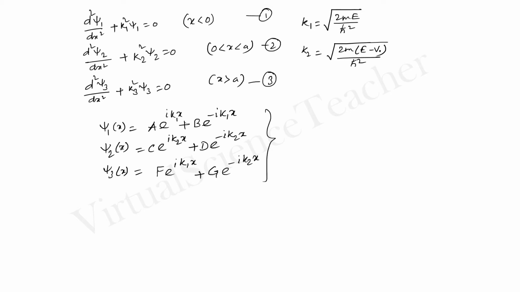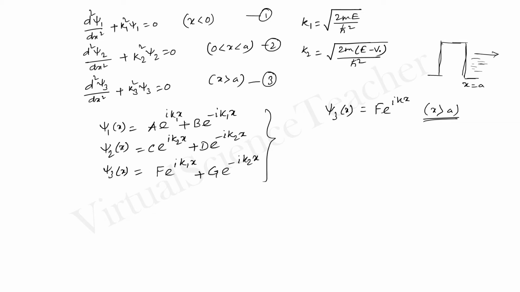So from this equation we can say that the acceptable wave function psi 3 x will be F e to the power i k1 x, because if you remember the potential, I am drawing this again, this is x equals a, and psi 3 indicates the region for x greater than a. For x greater than a, there is no barrier. This is free, so there is no chance of reflection.